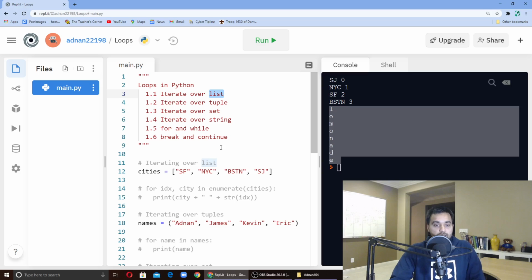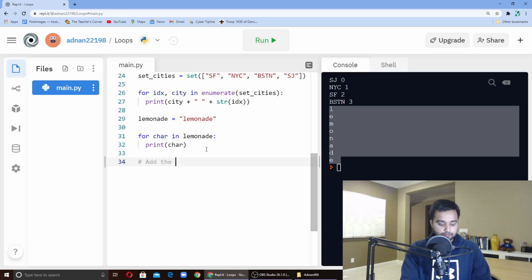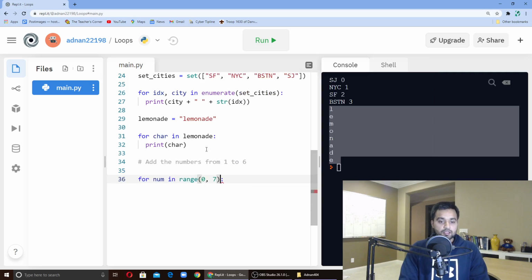Now, the typical example that people are looking for is natural numbers. Python provides a range function that you can use. Let's say I want to add the numbers from 1 to 6. I can say for num in range 0 to 7, and the 7 won't be included.